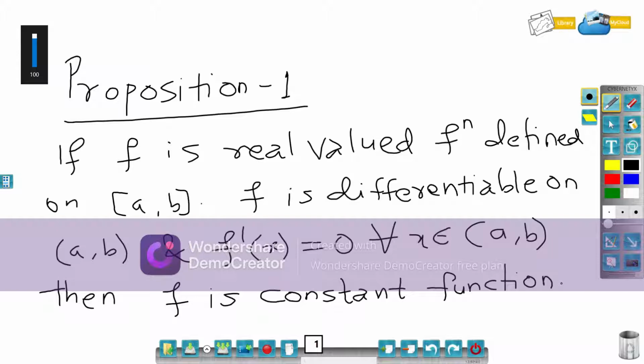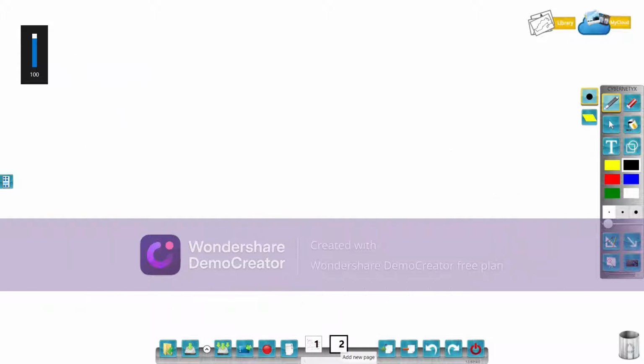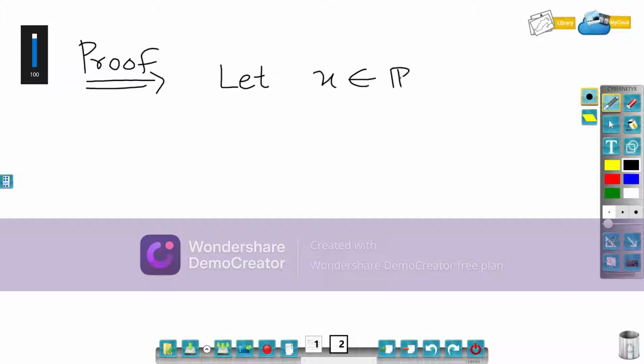Well, the proof is not difficult. It is with the help of Lagrange's mean value theorem that we will prove this proposition. So proof. Let x belong to R such that a is less than x less than b.